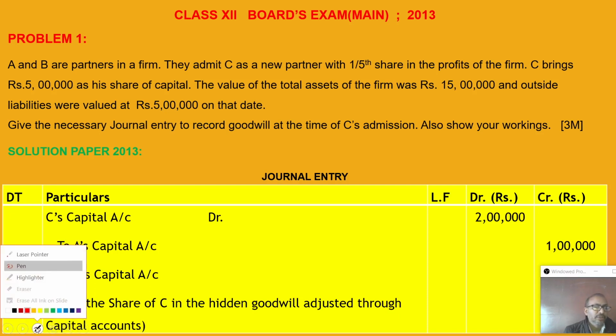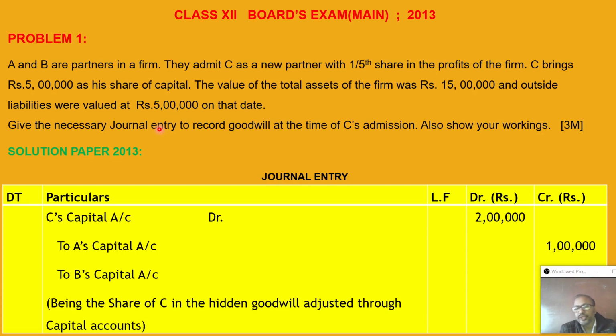Now C wants to bring rupees 5 lakh for 1/5 share of profit, whereas the value of the assets and liabilities of the old firm is as it is: assets 15 lakh, outside liability, meaning excluding internal liability, that is partners' capital account, 5 lakh. So now, with the necessary journal entry, record the goodwill at the time of C's admission. Also show your calculation clearly.